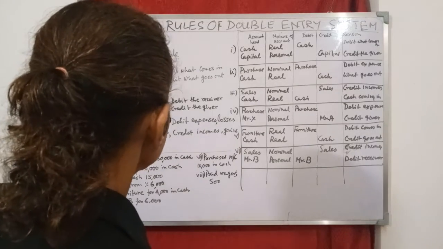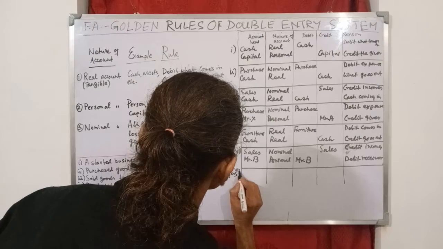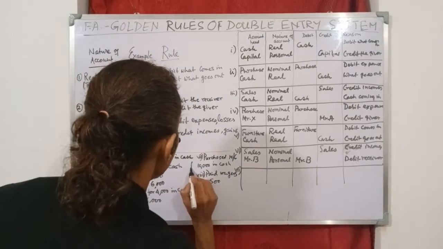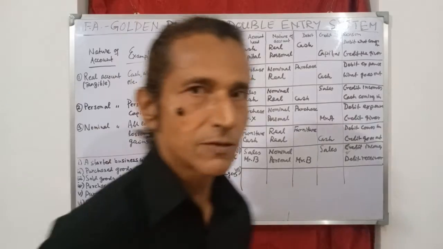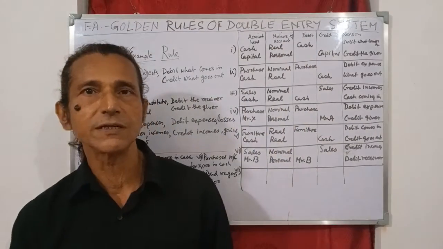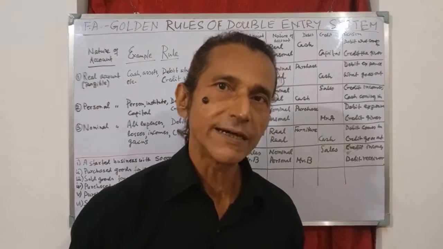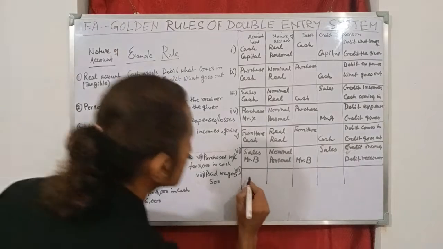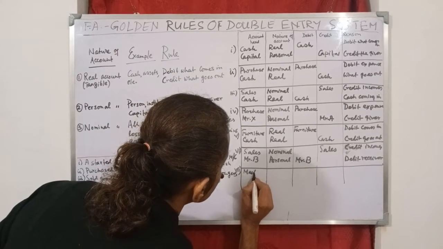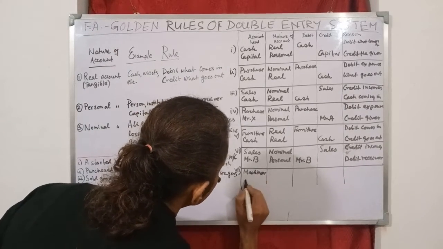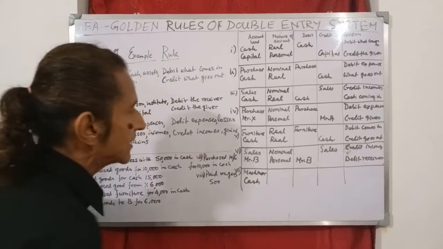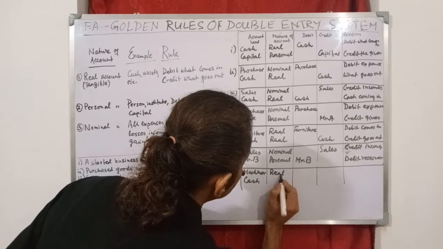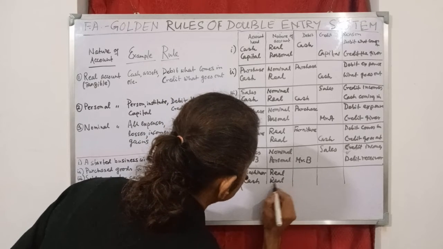Now come to number 7. Purchase machinery for 10,000 in cash. So A has purchased machinery for 10,000 in cash. So which account heads are involved? One is machinery and the other is cash. Here again you see both are real accounts. So both will be real. Machinery and cash both are real. Both are tangible.